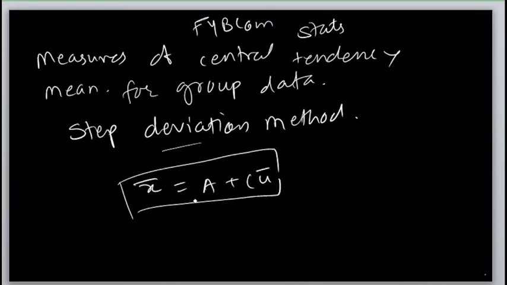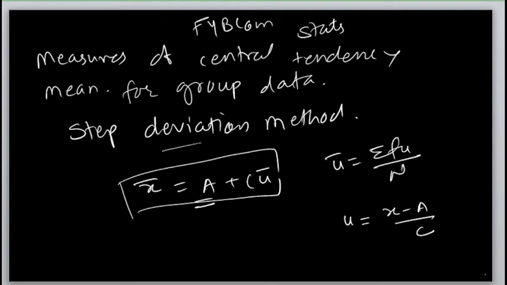What is a? A is called the assumed mean. What is u bar? U bar is summation fu upon n. What is u? U is a new variable, x minus a upon c. Is it clear? We will discuss all these things with the help of a simple example.